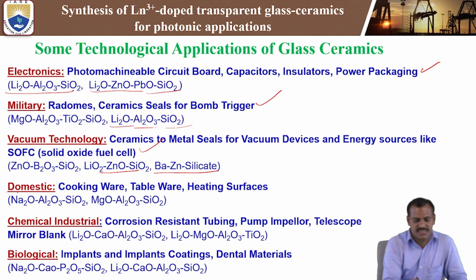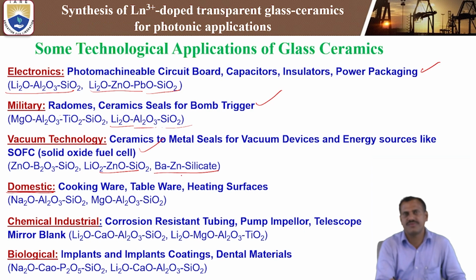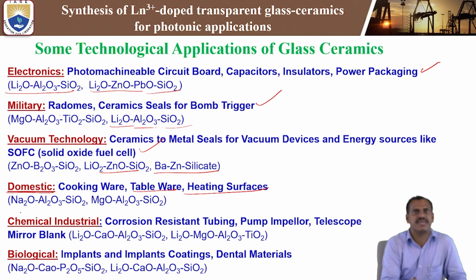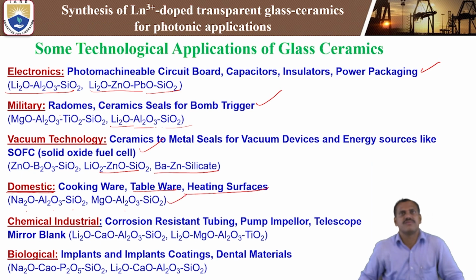Next, domestic applications. What are the domestic applications? Cooking ware, because high temperature cooking ware is also used for the glass ceramics, and tableware and heating surfaces. Heating surfaces also use a variety of glass ceramics made from sodium oxide, aluminum oxide, silicon dioxide as one chemical composition. The other one is magnesium oxide, aluminum oxide, silicon dioxide. This is also one of the glass ceramic materials we are using to prepare domestic applications.